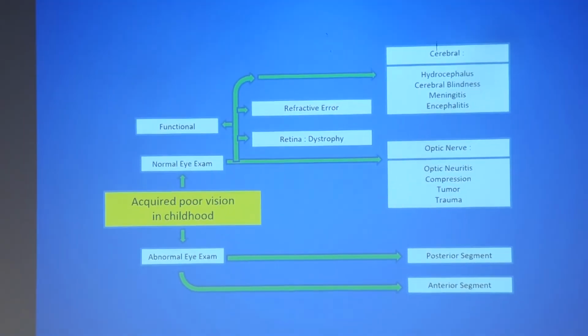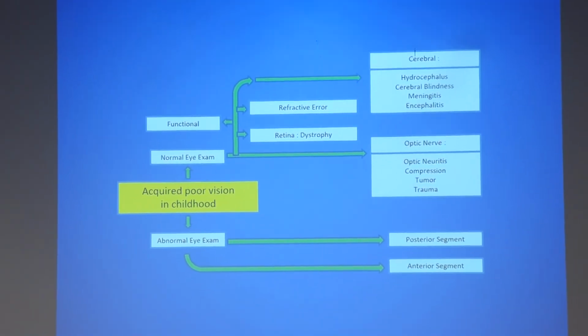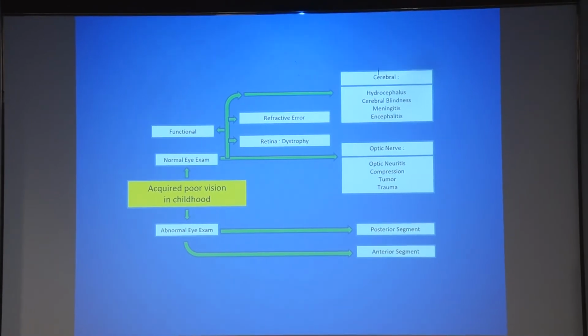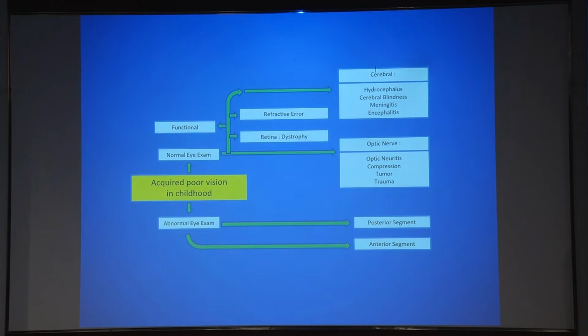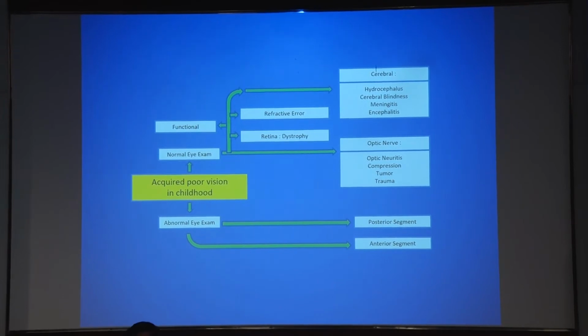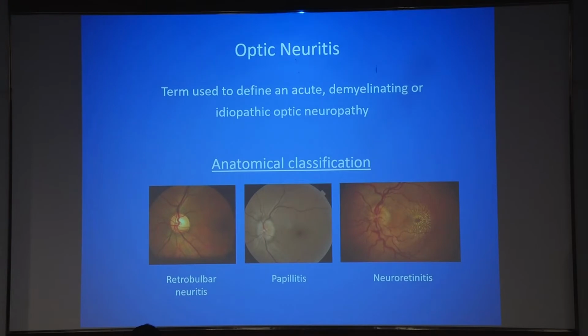Dr. Rishi has already spoken about retinal dystrophies and of course high refractive errors as the most important cause of acquired poor vision. But I'm going to be talking mainly about CNS causes, which can be demyelinating, infective, and there can be space occupying lesions which are causing vision loss. So starting with optic neuritis as the most important demyelinating cause of sudden vision loss with CNS associations.